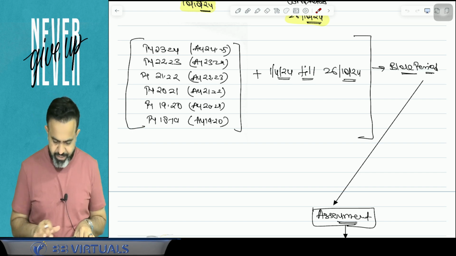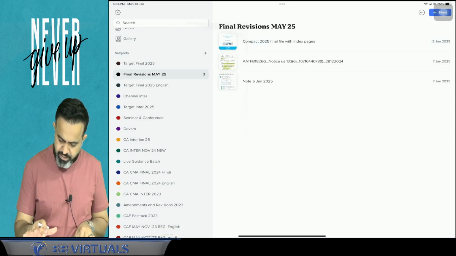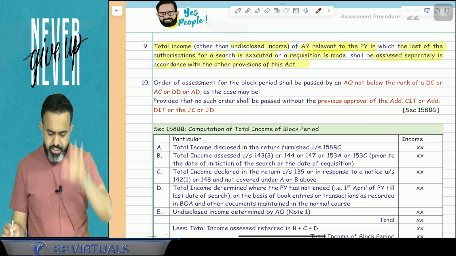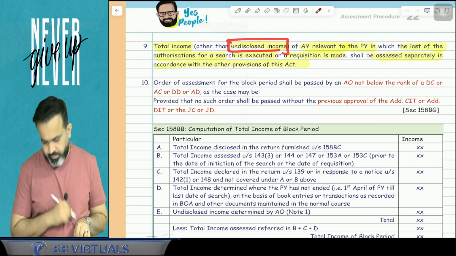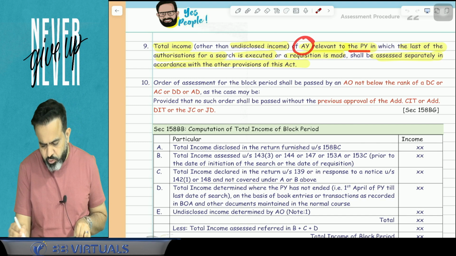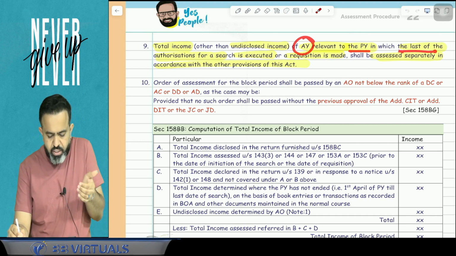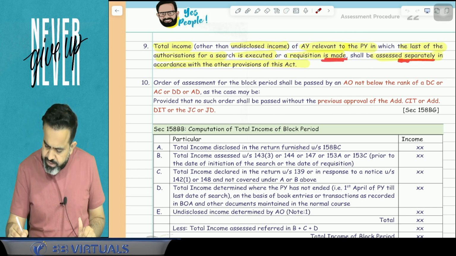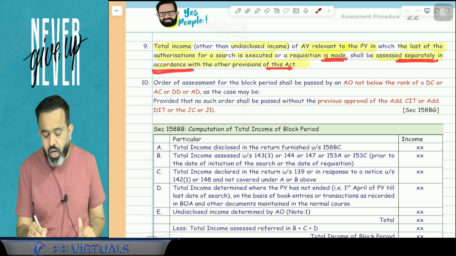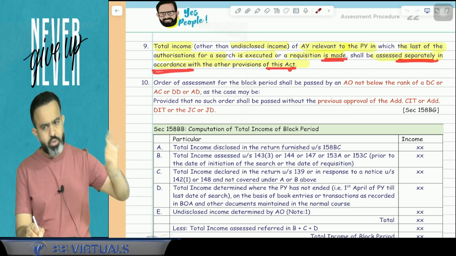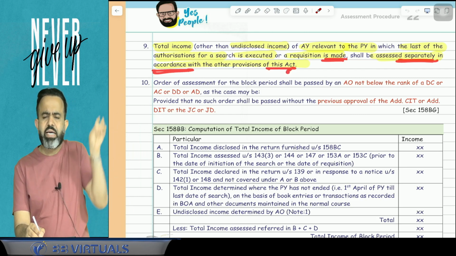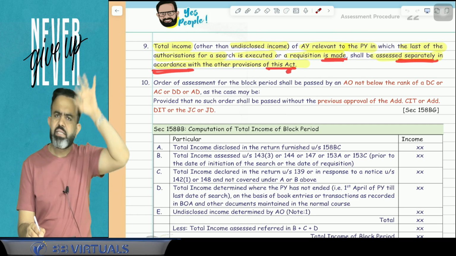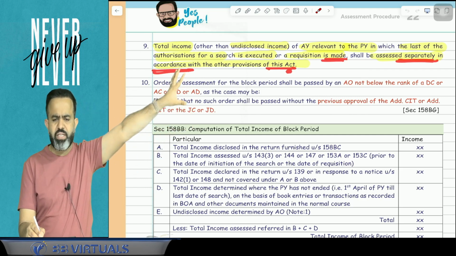Yes. Again, we are reading that line. What does that point say? Try to understand. Total income other than undisclosed income of the assessment year relevant to the previous year in which the last of the authorization for search is executed or requisition is made shall be assessed separately in accordance with the other provisions of the Act. This means current year income other than undisclosed income will be assessed under the normal provisions, means you will file the normal return and all.